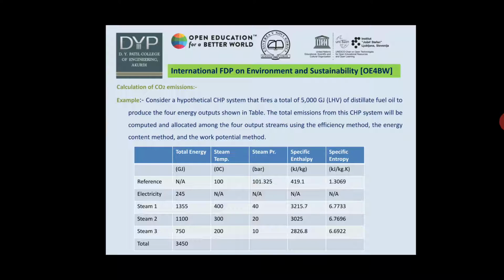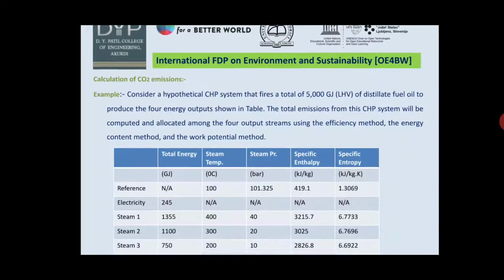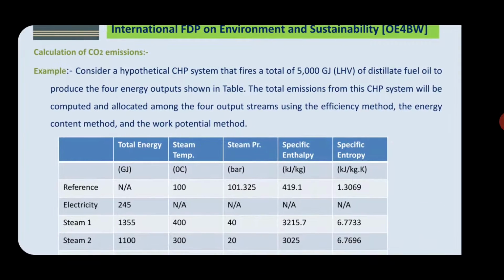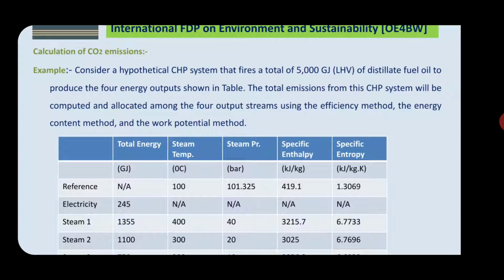For the calculation of CO2 emission, I consider the following example. Consider a hypothetical combined heat and power system that fires a total of 5000 GJ LHV of distillate fuel oil to produce the 4 energy outputs shown in the table.